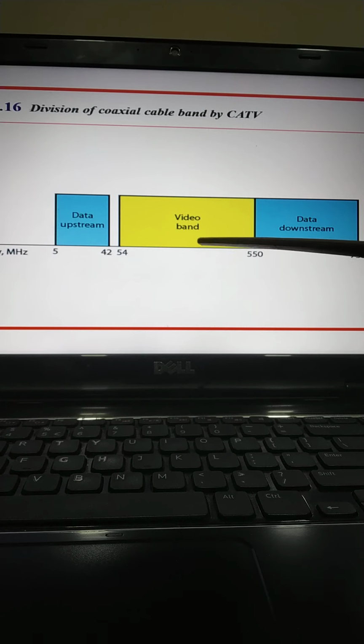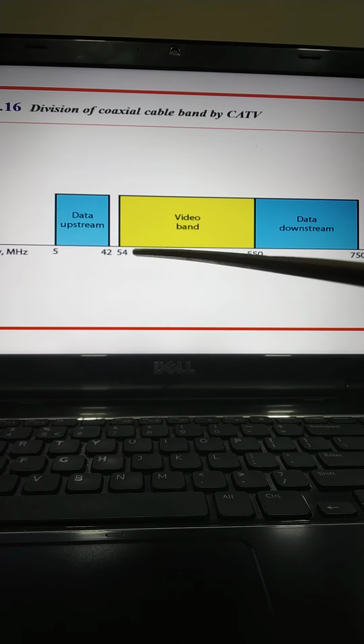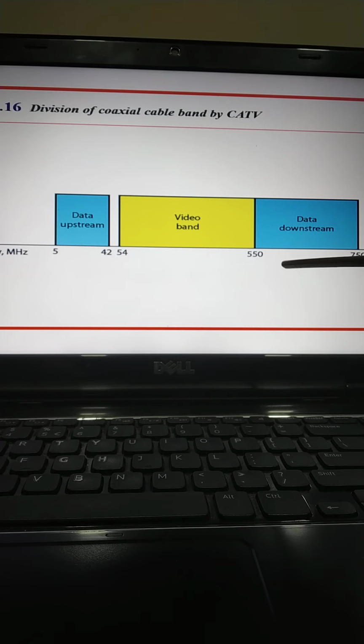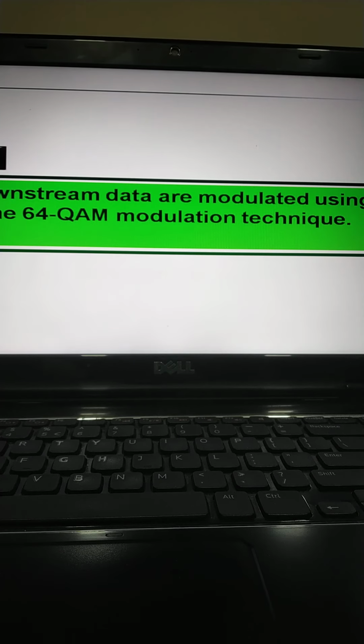Let's discuss the downstream video band. The downstream video band occupies frequencies from 54 to 550 megahertz. Each TV channel occupies 6 megahertz, so this can accommodate around 80 channels. Then the downstream data, that is from the internet to the subscriber premises, occupies the upper band from 550 to 750 megahertz, and this band is also divided into 6 megahertz channels. The downstream data band uses the 64 QAM modulation technique.